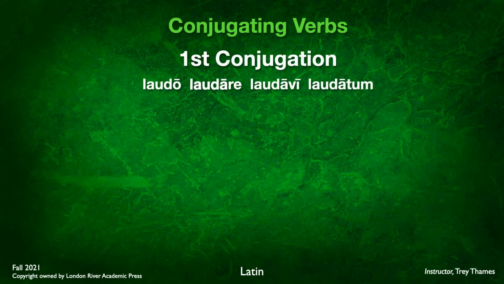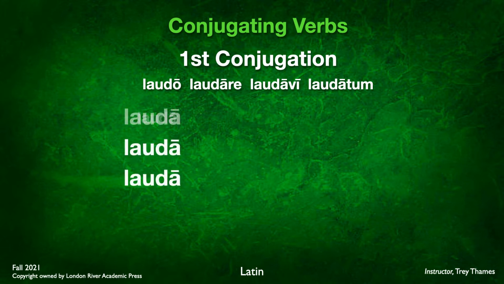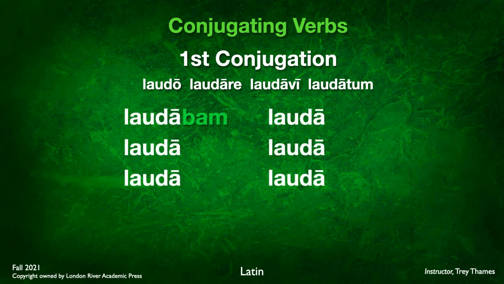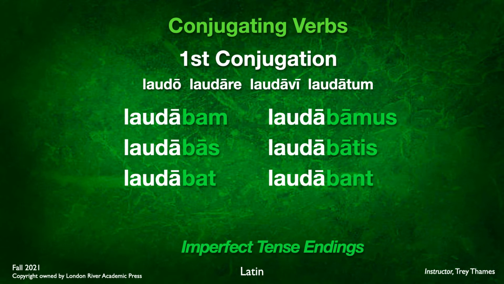Now, how do we apply this to conjugating a first conjugation verb? Again, our paradigm verb, laudo, laudare, laudavi, laudatum. And this, of course, means to praise. We're going to take that stem from the second principal part, laudare. We're going to drop the RE infinitive ending, and that'll give us our stem, lauda. And to that, we simply add our imperfect endings. So we end up with laudabam, laudabas, laudabat, laudabamus, laudabatis and laudabant. This is the imperfect tense.